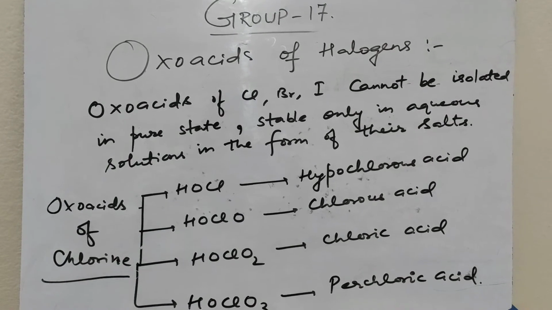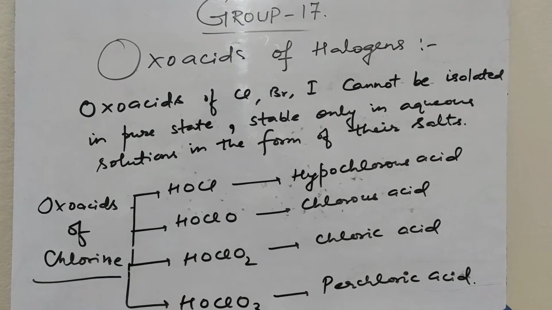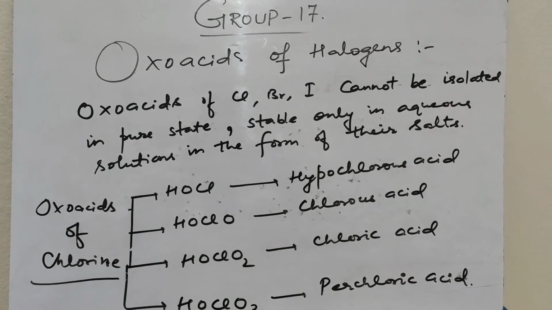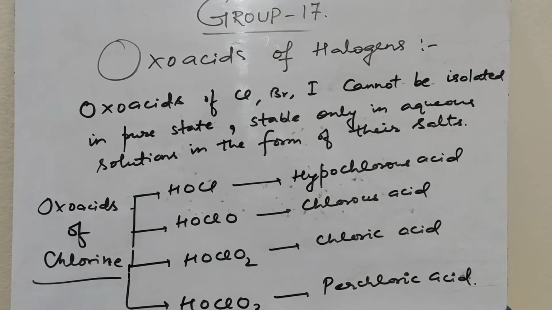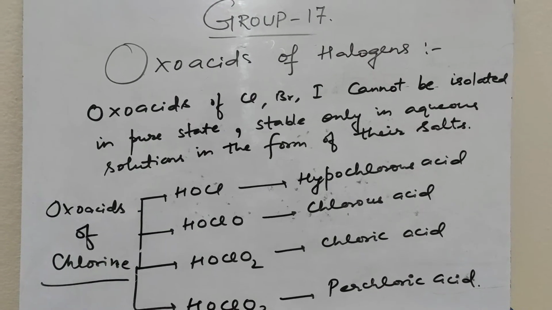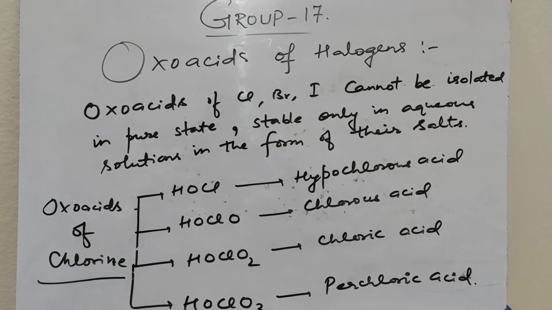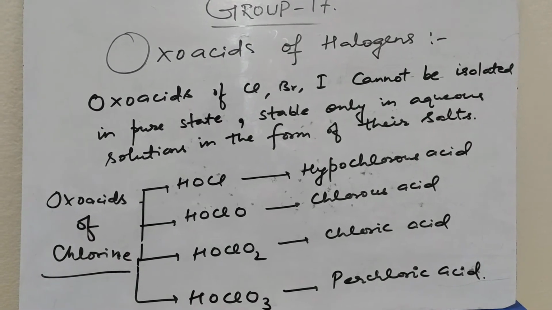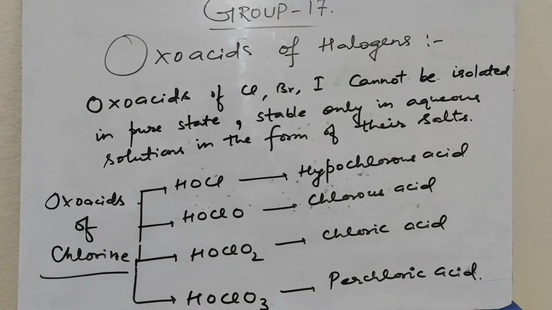Oxoacids of chlorine: HOCl, HOClO, HOClO2, HOClO3. HOCl is called hypochlorous acid. HOClO or HClO2 is called chlorous acid. HOClO2 or HClO3 is called chloric acid. HOClO3 or HClO4 is called perchloric acid.